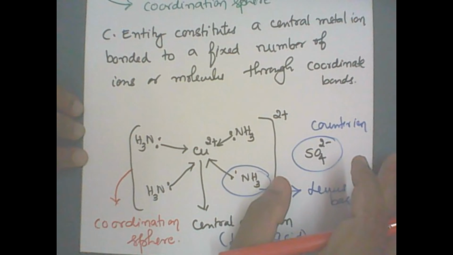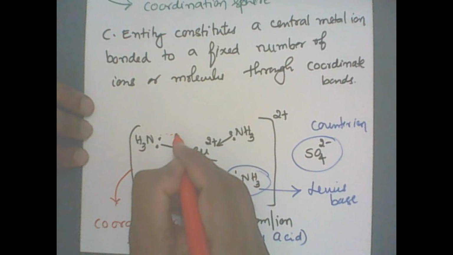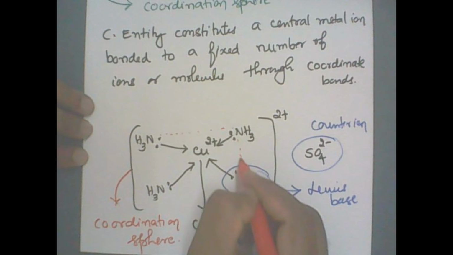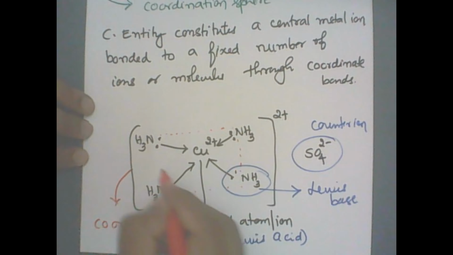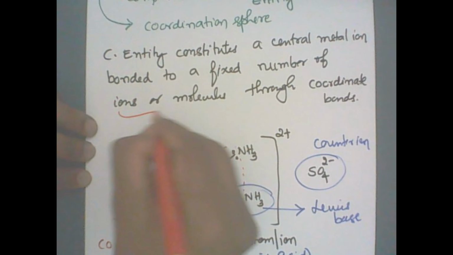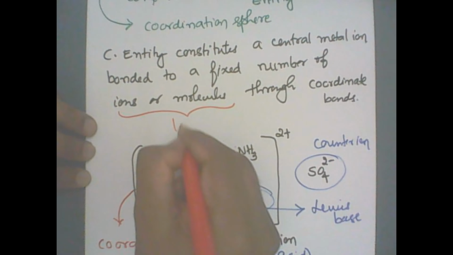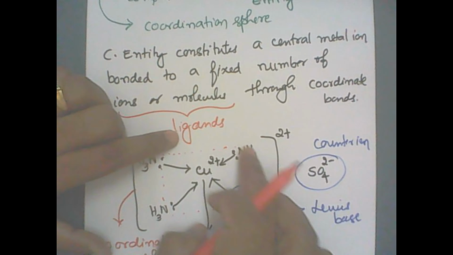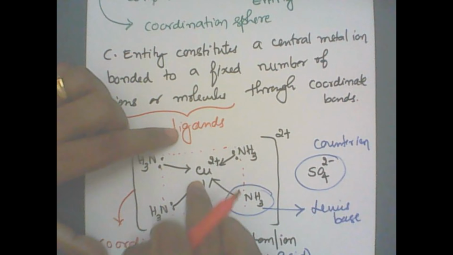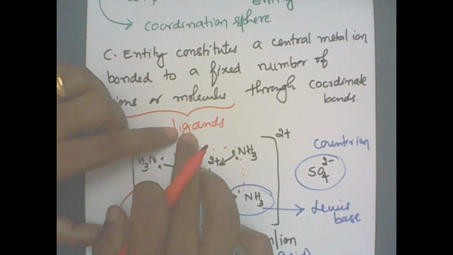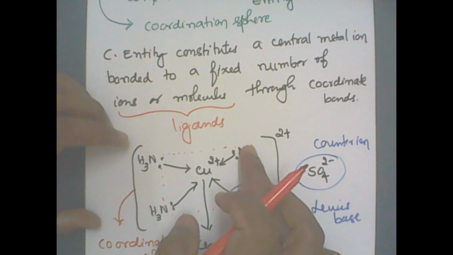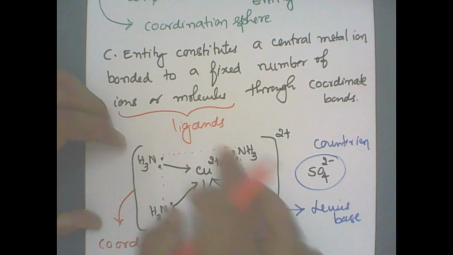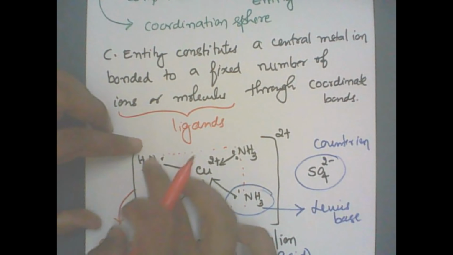Now see here, these are called the ligands. What are ligands? These are ions or molecules. Generally ligands donate electron pairs to the central metal atom. Ligands are the substances, that is molecules or ions around the central metal atom, which can donate electron pairs.